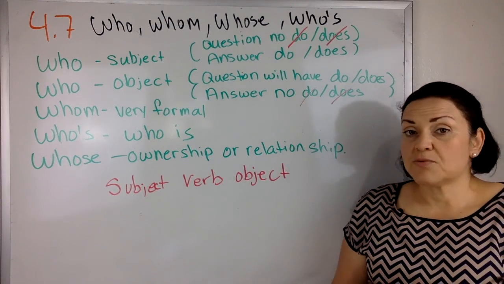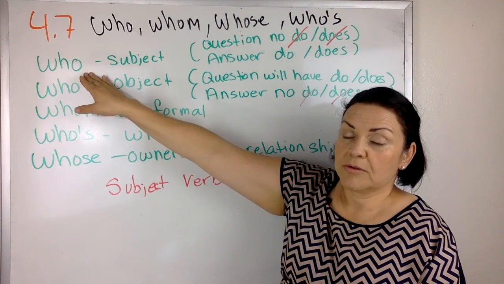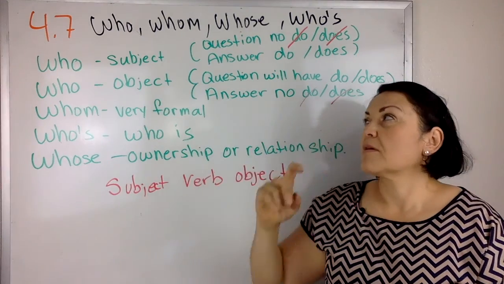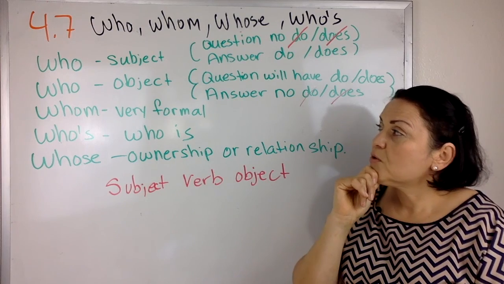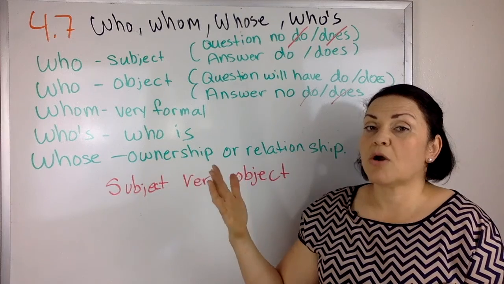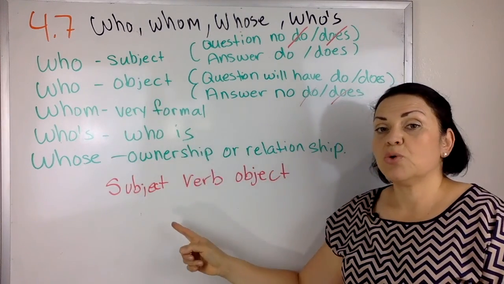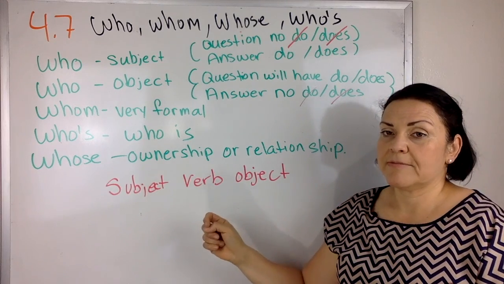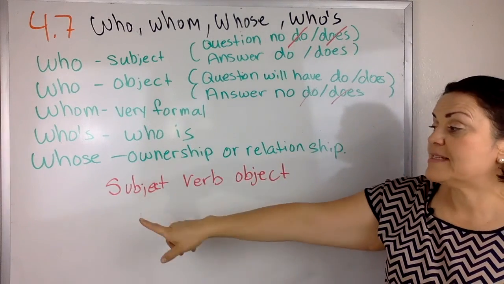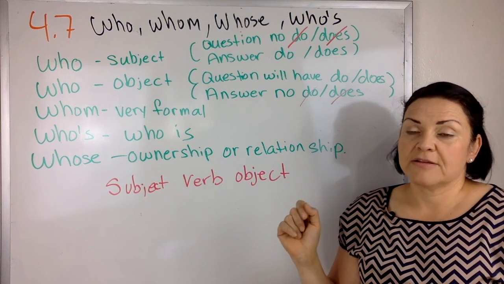When a question is written and you are talking about the subject, who. Who are you going to the store with? I want to know who, the subject. Who are you going to the store with? If I want to know who, the answer would be Sam. Who are you going to the movies with? Sarah.